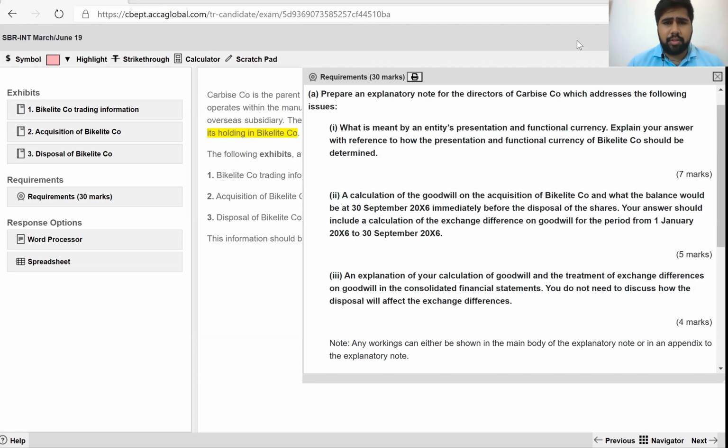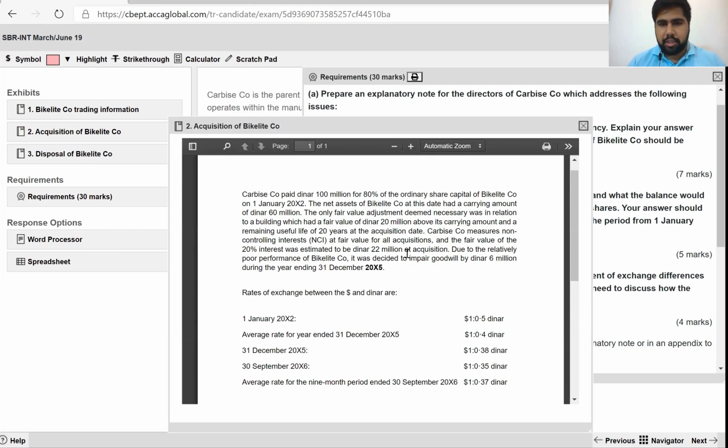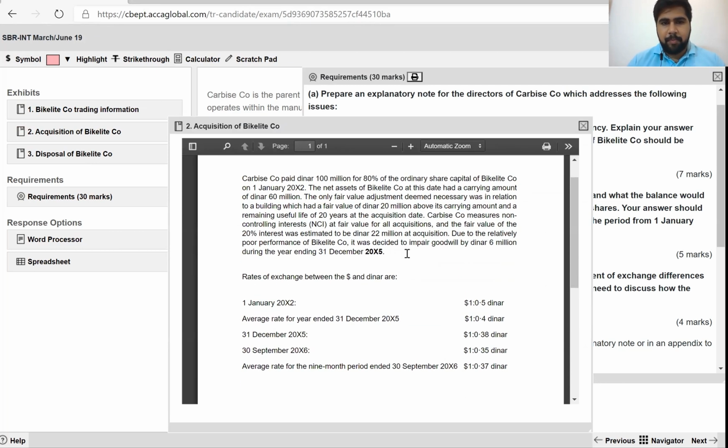That won't be an issue. This is probably the scenario from which you'll get all the information to calculate the goodwill and to further translate it to the dollar value, and the exchange gain or loss obviously would be the balancing figure.